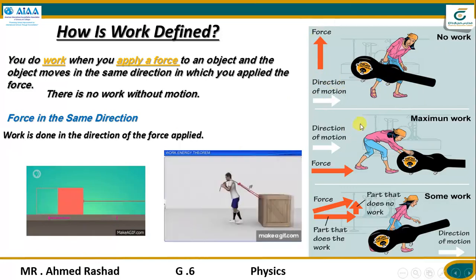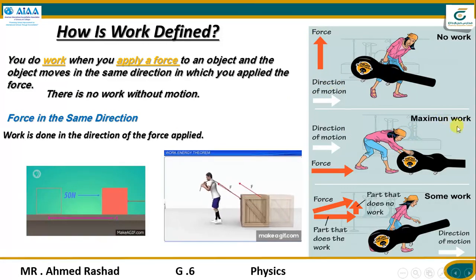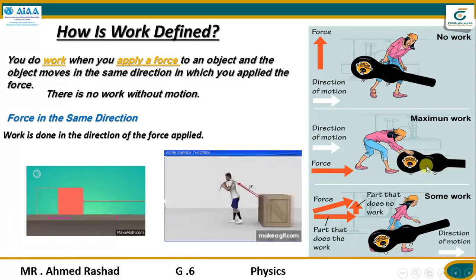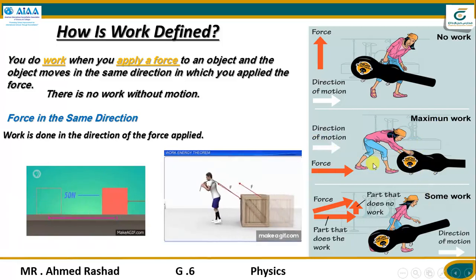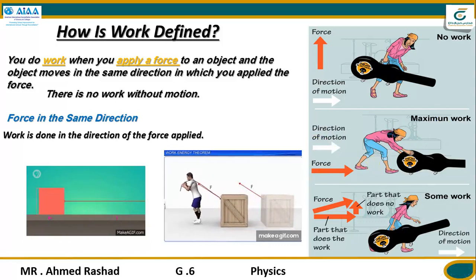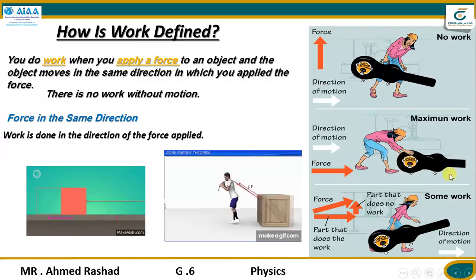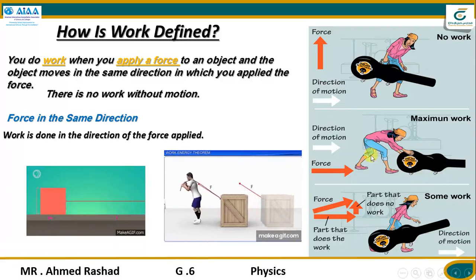The maximum work is in state number two, when the direction of motion is the same as the direction of force. The maximum amount of work happens here, when this man pushes the piano along the ground, with force and motion in the same direction.